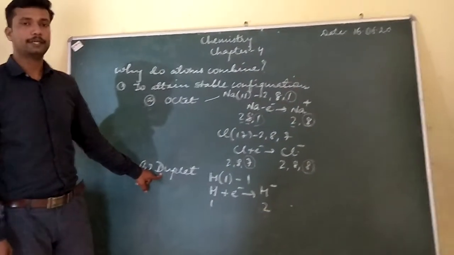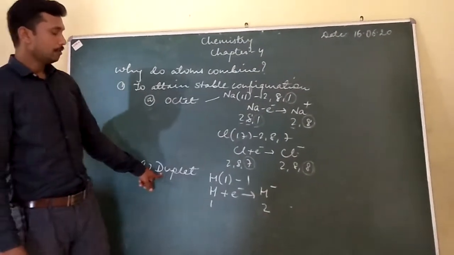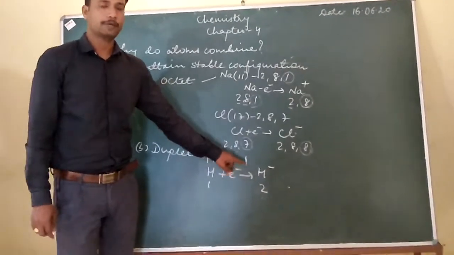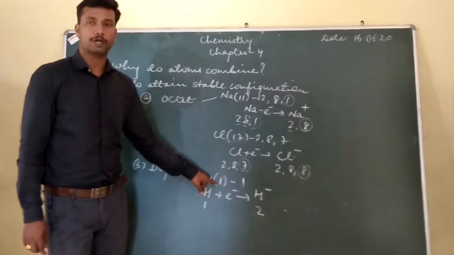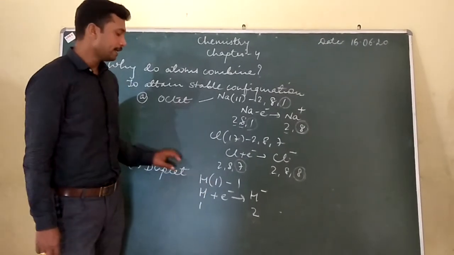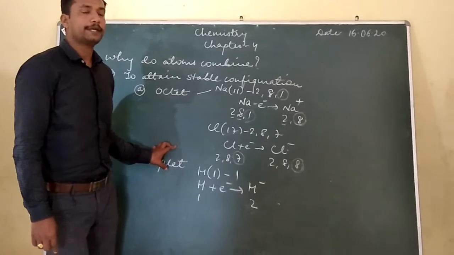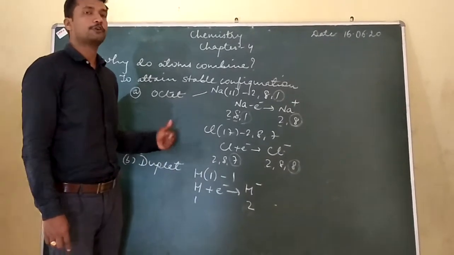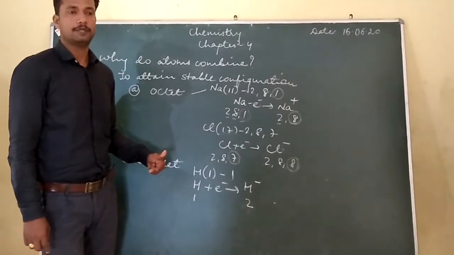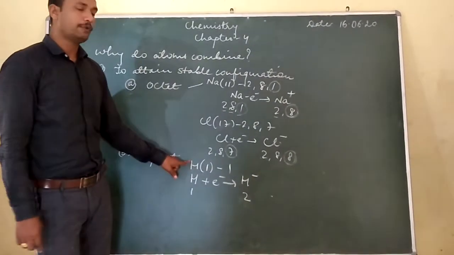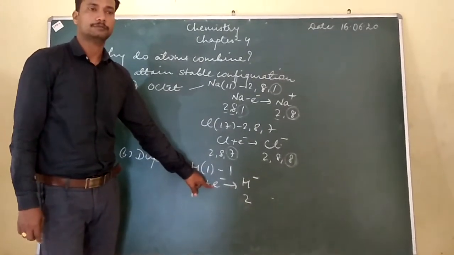Coming to completing the duplet, with an example of hydrogen, electronic configuration is 1 because it has atomic number 1. Here it can become stable by completing its duplet, that is by having 2 electrons in the last orbit. And to have 2 electrons in the last orbit, hydrogen will have to gain 1 electron.